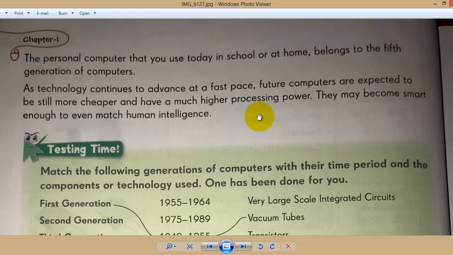Technology continues to advance at a fast pace. Future computers are expected to be still cheaper with much higher processing power. They may become smart enough to even match human intelligence. Now we are developing more and more technology, with robotics and all. We have developed AI and all. So people are trying to develop more artificial intelligence and cheaper devices which people can use very easily and more comfortably, consuming less power. People are not stopping developing this kind of device nowadays also.